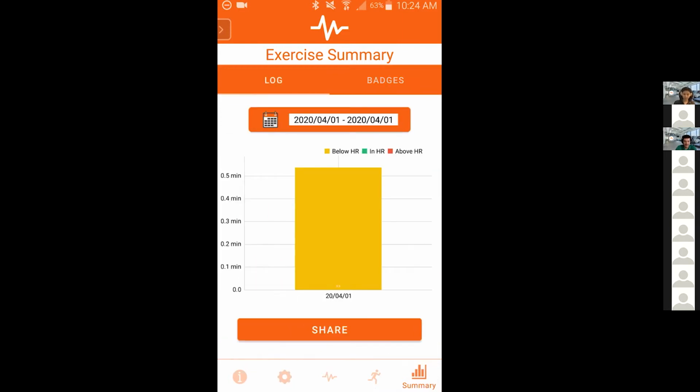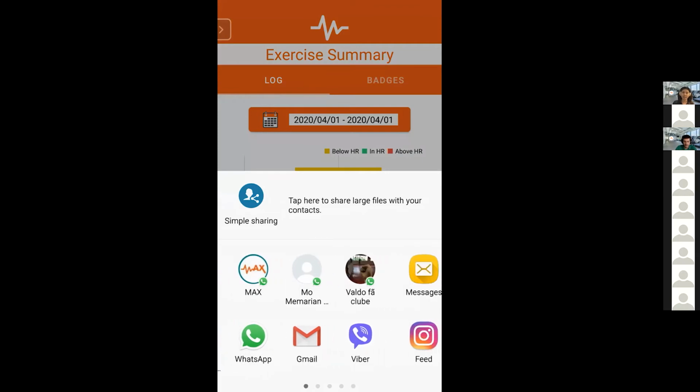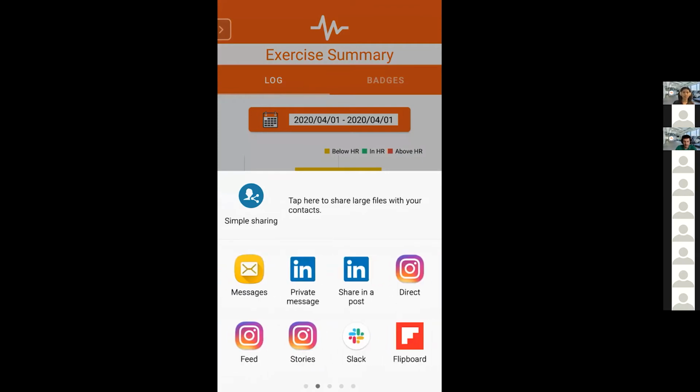So here in the log screen, I also saw that there's this share button. Is this like social media sharing? Mm-hmm. So you can actually share your progress with your friends and family to keep you even more accountable. Oh, wow. This is great.